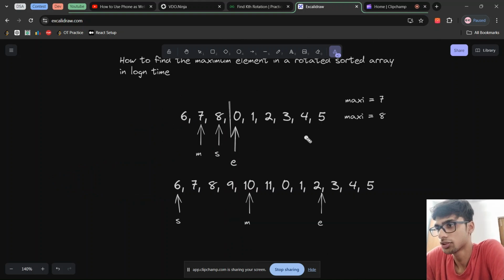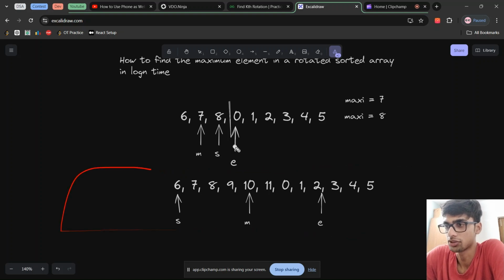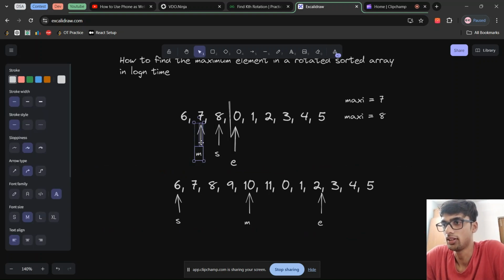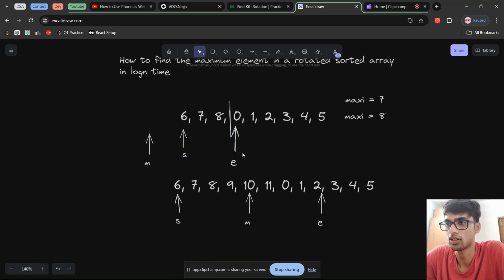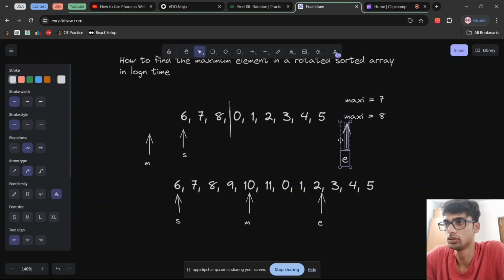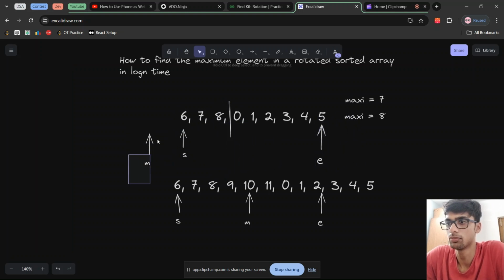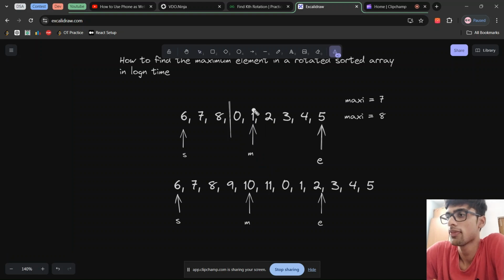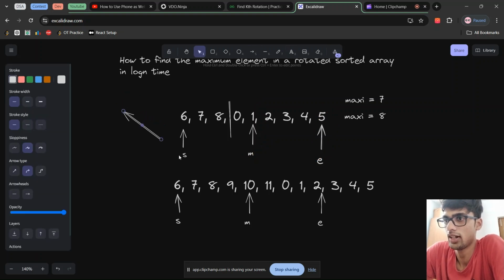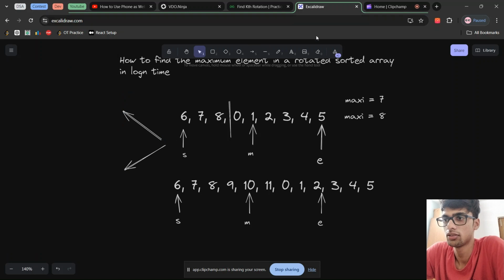Okay, so here's the intuition behind it. Suppose you're given an array like this, right? And okay, let me just rearrange this stuff. Let me put the start pointer at the start itself. Let me put the end pointer, and let me put the middle pointer. Now as you can see, the middle element is less than the end element. There can be two cases.